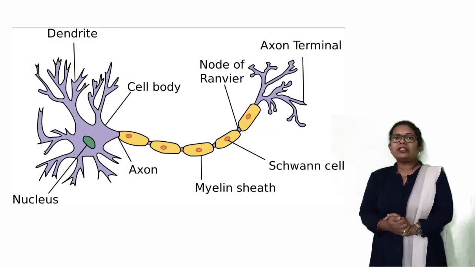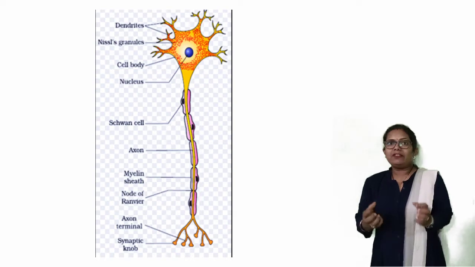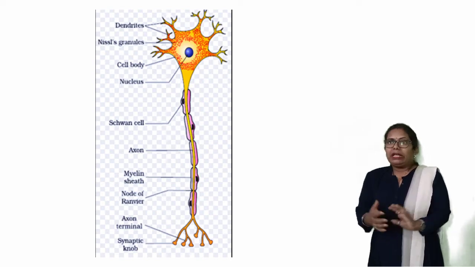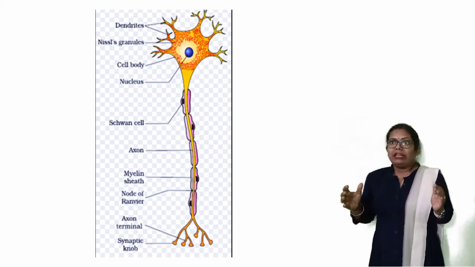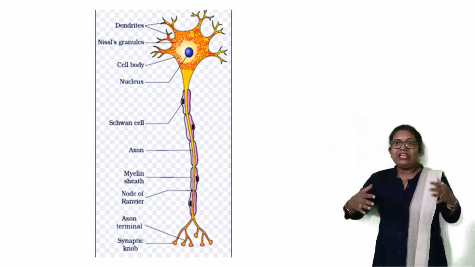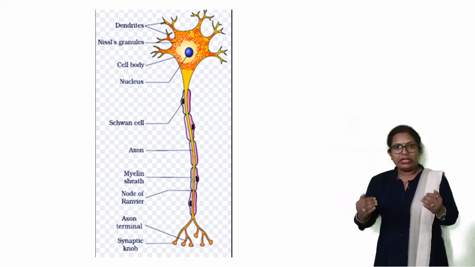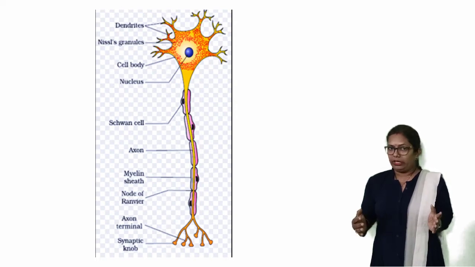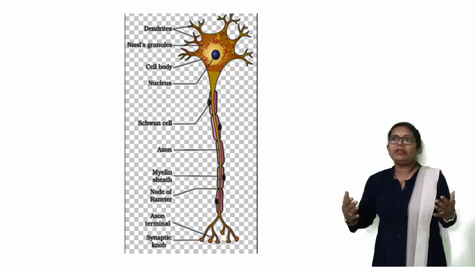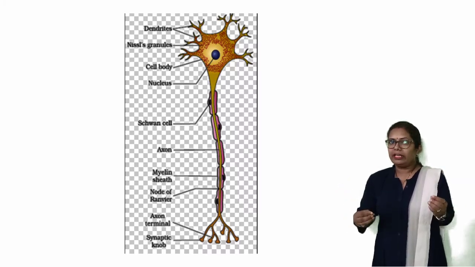Now we will talk about the function of this neuron. The function of the neuron is to receive the stimuli and conduct the impulse in the form of electrical impulse. The impulses are received in the form of stimuli. Stimuli means any change in the external or internal environment of the body that brings change in our behavior. अगर बाहर कोई भी changes होगी, कोई भी घटना घटेगी, तो हमारे behavior में जो change आएगा, तो ऐसी घटना को हम लोग कहेंगे stimuli.